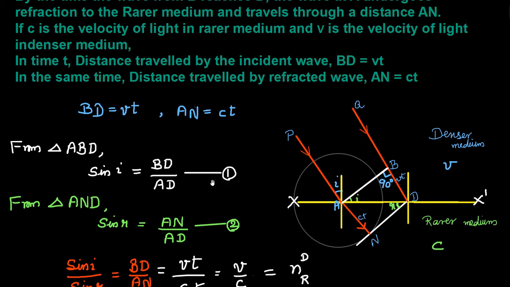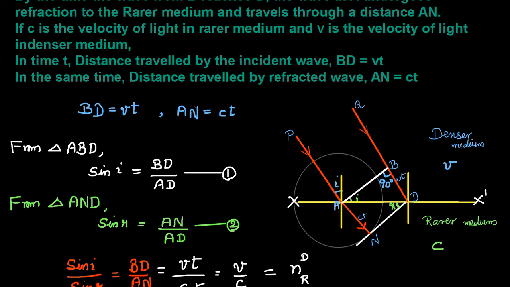Similarly, from triangle AND, what is sin r? Sin r equals AN divided by AD.